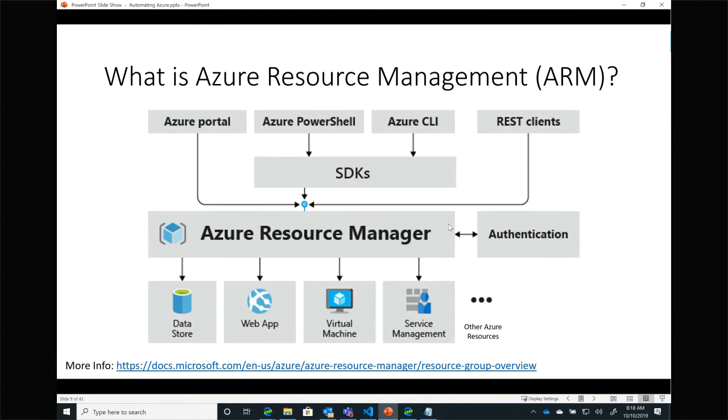Moreover, using the CLI and PowerShell, I can not only execute procedural step-by-step instructions against the platform, deploy this, create that, configure this. I can also deploy declarative templates that allow us to say, I want an environment that looks like this. And we'll take a look at one of those ARM templates here today.